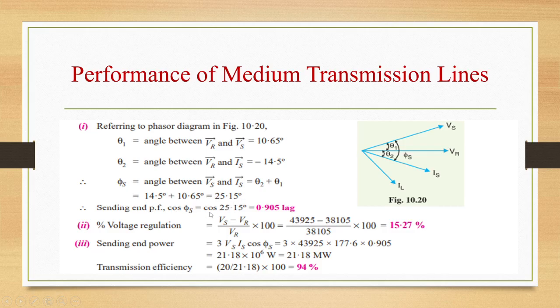So the sending end power factor cos phi s is cos of this value, that is 0.905 lag, and the percentage voltage regulation is (Vs minus VR) by VR into 100. Substitute the values of Vs and VR. So we get the percentage voltage regulation as 15.27%. Sending end power is 3 Vs Is cos phi s, so 21.18 megawatt. Transmission efficiency is 94%.